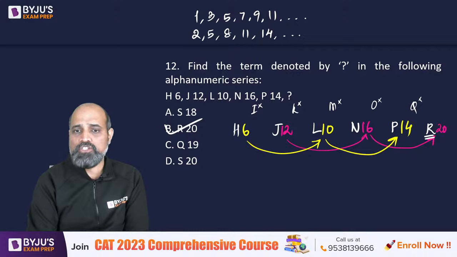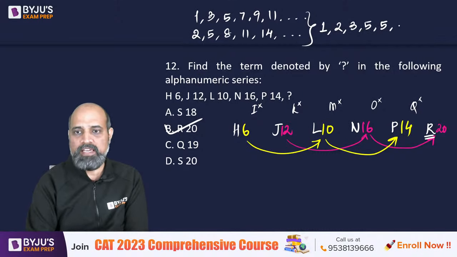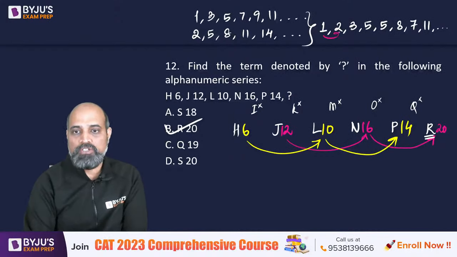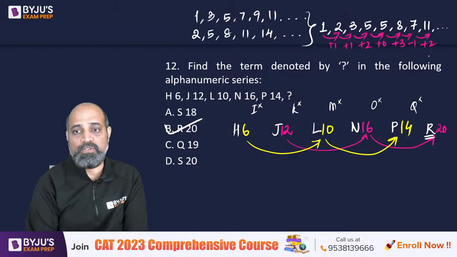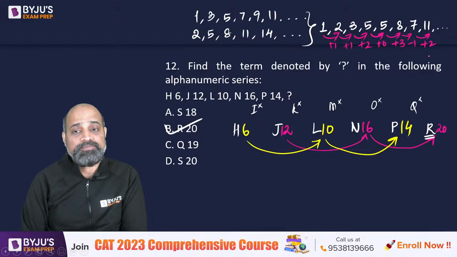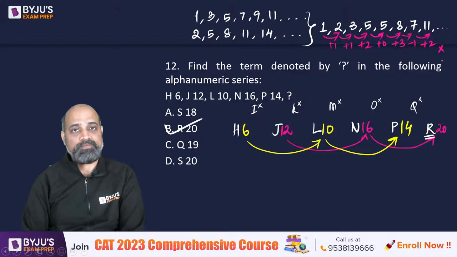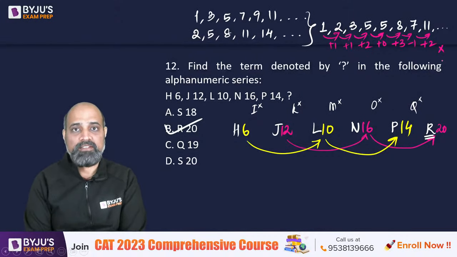14 and so on, and if I club them, 1 लिखा, 2 नीचे से, 3 ऊपर से, 5 नीचे से, 5 ऊपर से, 8 नीचे से, 7 ऊपर से, 11 नीचे से, and if I continue like this, there will be a pattern between them also. So this is an increase of 1, there is an increase of 1, there is an increase of 2, there is an increase of nothing, then there is an increase of 3, there is a decrease of 1, there is an increase of 2. Right? So इसमें आप फंस जाओगे, है ना?